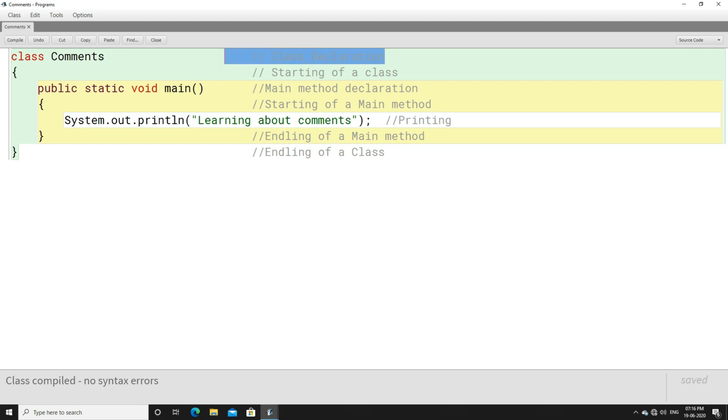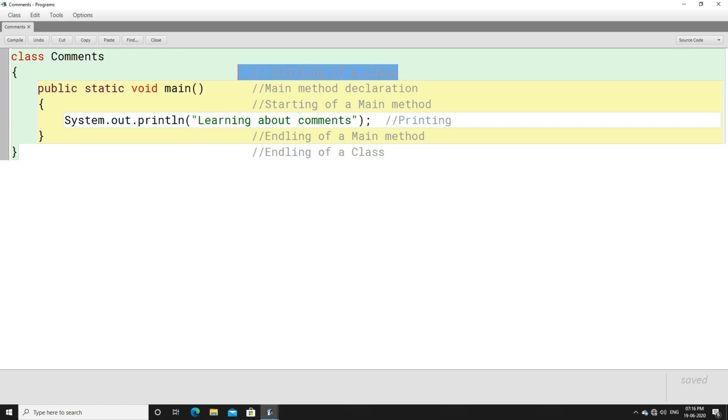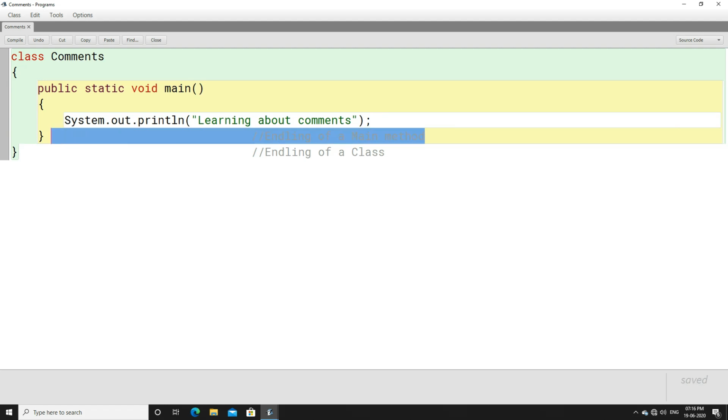Now you must be thinking, sir, this is all about single line comment, but just think, you have to write 5 to 6 lines of comments. Then do you have to put a double forward slash in each and every line? Because whenever you have to write